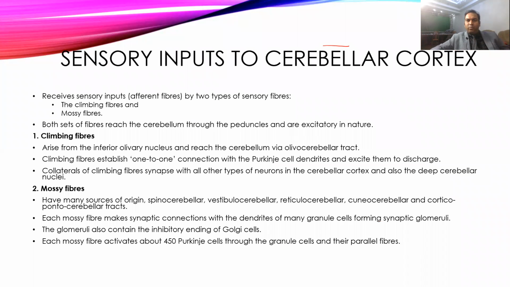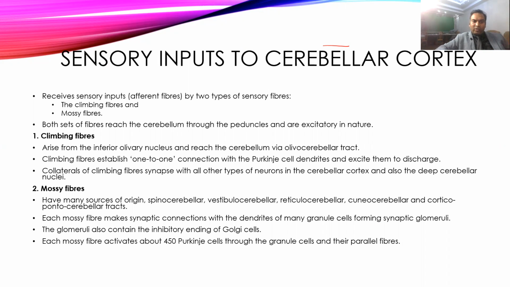Okay, then come to the input to the cerebellar cortex. The sensory input to the cerebellar cortex is received from two types of fibers, the climbing fibers and mossy fibers. Climbing fibers usually arise from the inferior olivary nucleus and reach the cerebellum through the olivocerebellar tract. These climbing fibers connect one-to-one to the Purkinje cells and give an excitatory discharge to the Purkinje cells. Collaterals of the climbing fibers also synapse with other types of neurons, which are present usually in the deep